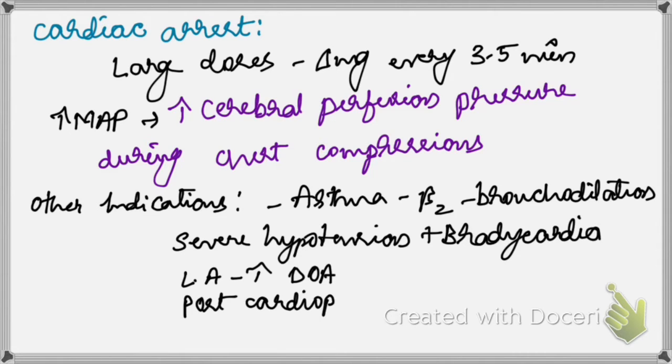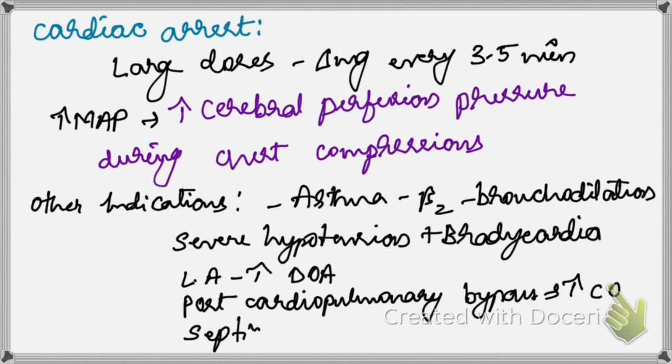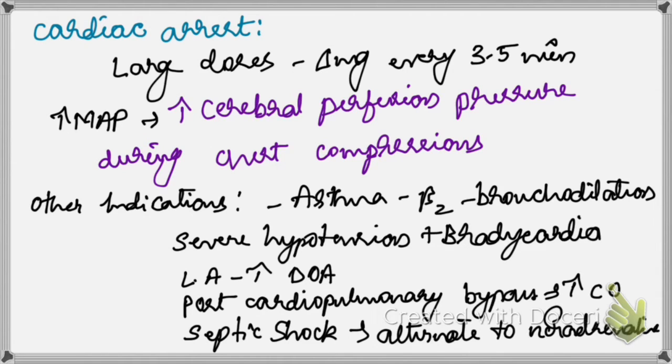One more is post cardiopulmonary bypass surgery, to maintain cardiac output. One more is septic shock. It is an alternative to vasopressin. It is an alternative to noradrenaline. Noradrenaline is the first line drug in septic shock, and adrenaline is an alternative, especially when there is hypotension and also bradycardia.